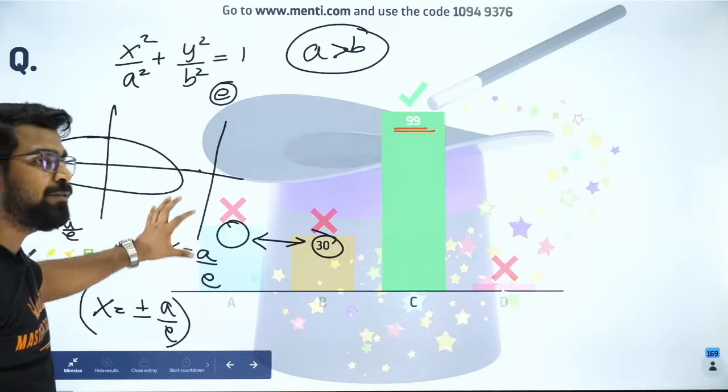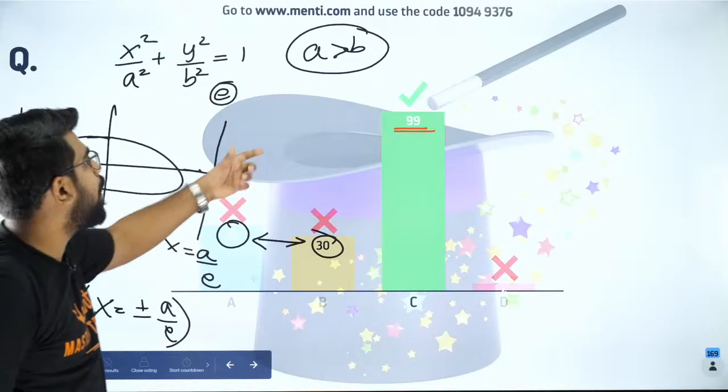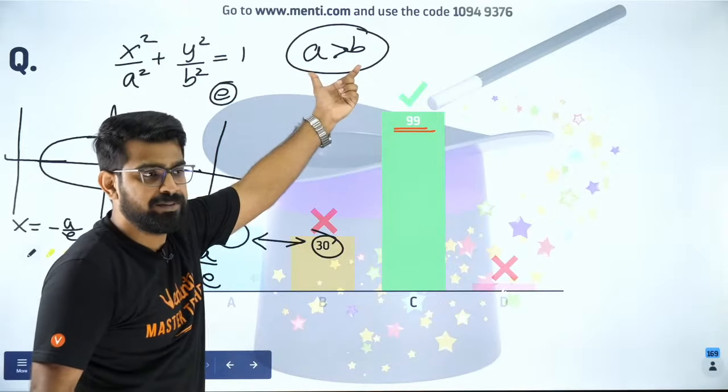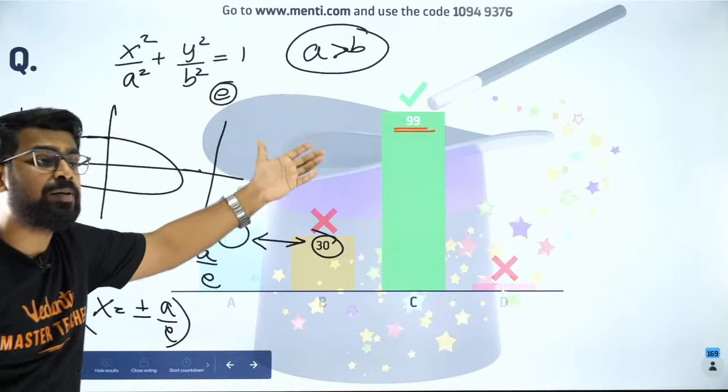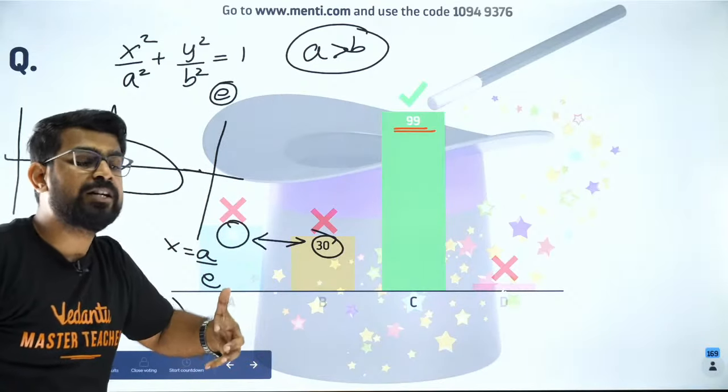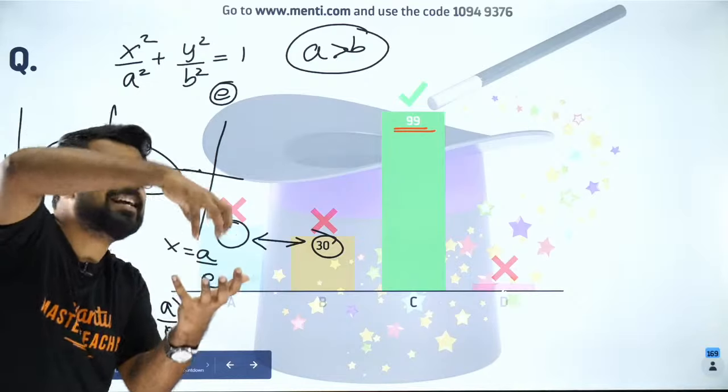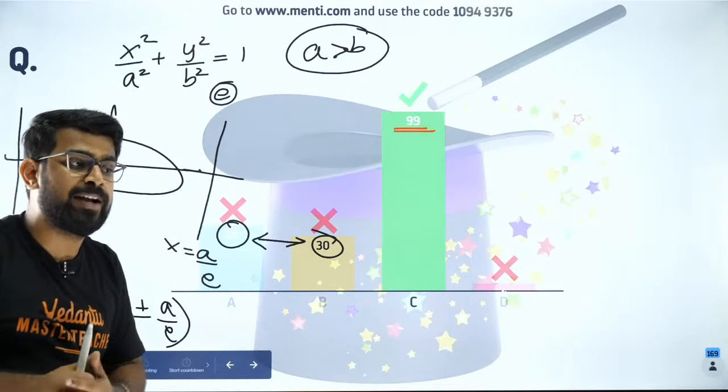Did you all understand this? Guys, this is only for a greater than b. This is only for a greater than b. So if a is less than b, you need to do it for the vertically elongated ellipse. That will be a different one.